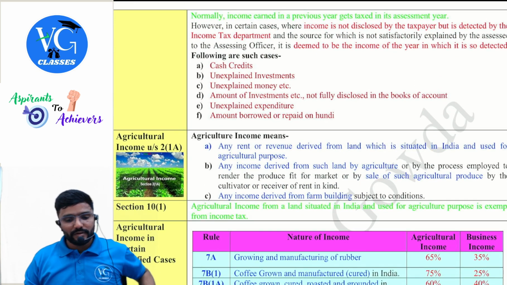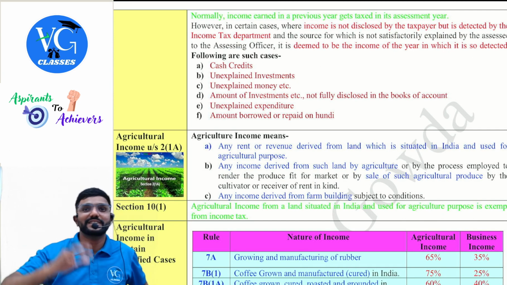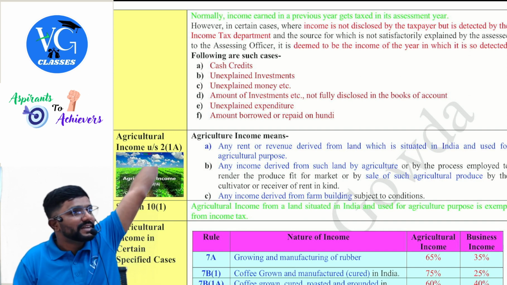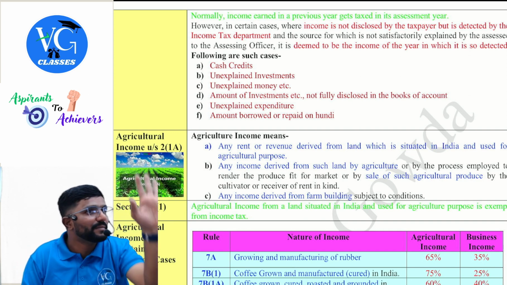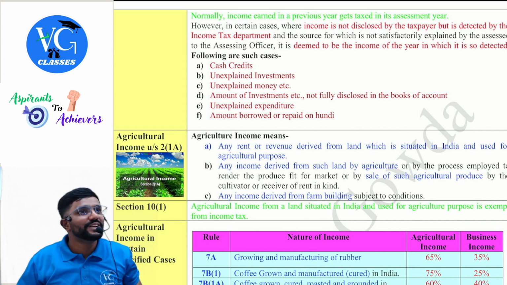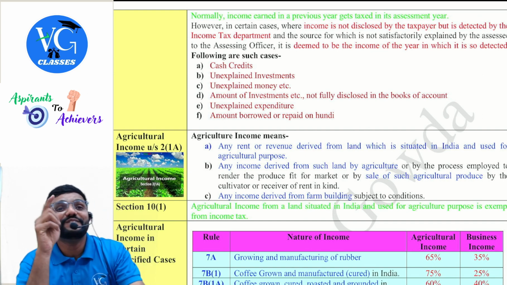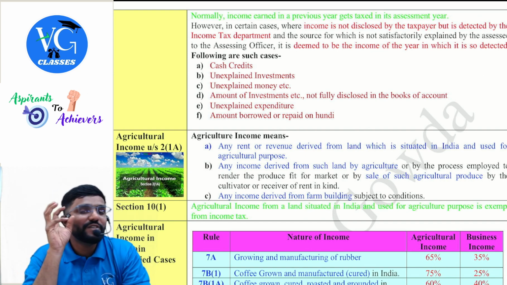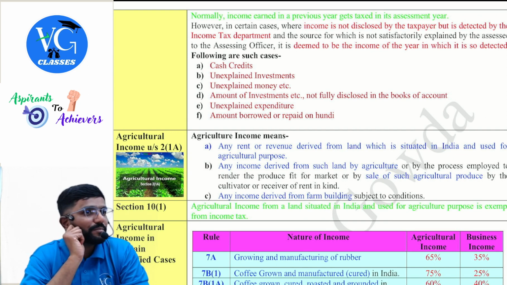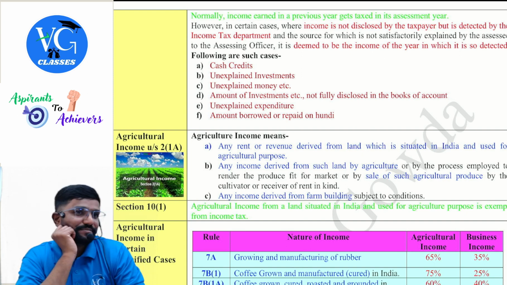Okay. Normally, income earned in the previous year gets taxed in the assessment year. Yes, some more exceptions are there. Sir, I earned income in 2017-18. I was supposed to pay tax on that, but I have not paid. Permanent escape? No. Assume the department identified that in the current previous year. Will they tax me? Yes. When the department detects the income which I had not disclosed in the past, it becomes my income in the year in which they have detected it.